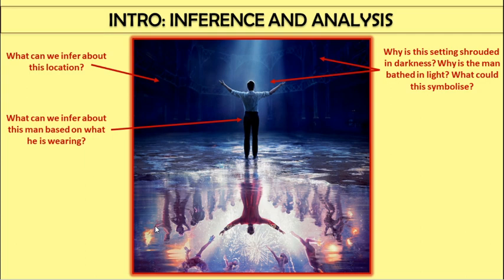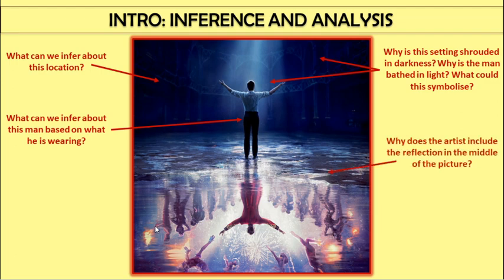But it's still fairly formal, isn't it? It looks like he means business. He's kind of dressed like a businessman, but with his sleeves rolled up, he's willing to get stuck in. Perhaps this is a man who's got ambition, but he's not afraid of hard work. Okay, he's wearing a suit without the jacket, but he's wearing suit clothes, so it shows that he's kind of ambitious for success. But with his sleeves rolled up, it tells us that he's prepared to get stuck in and do some hard work.